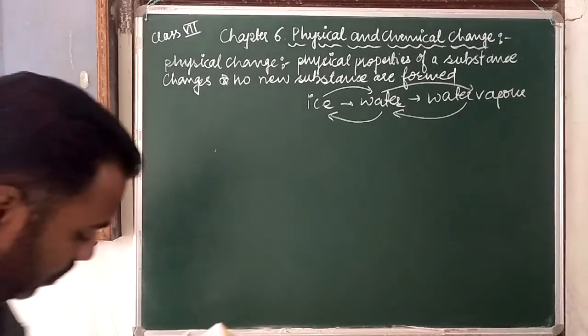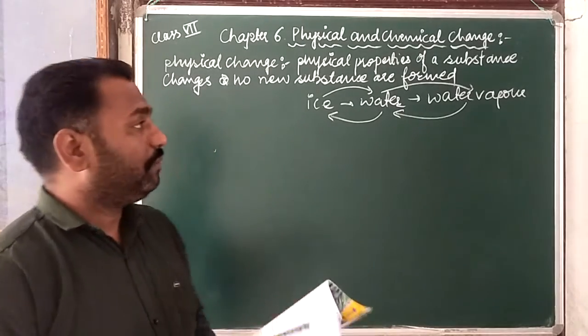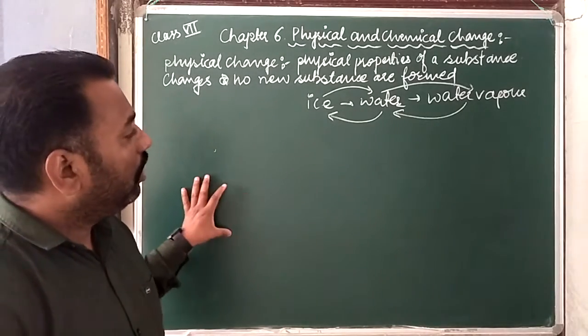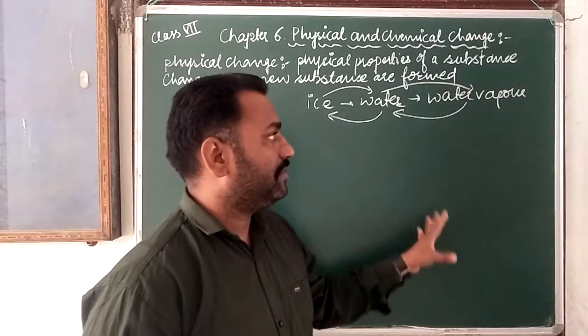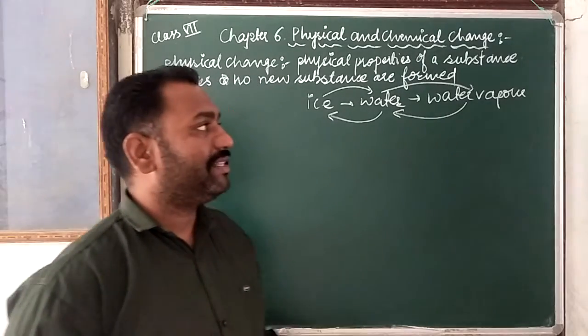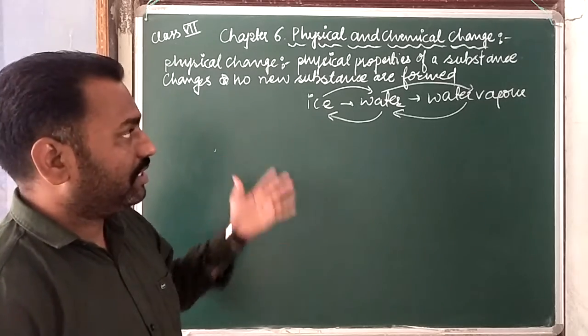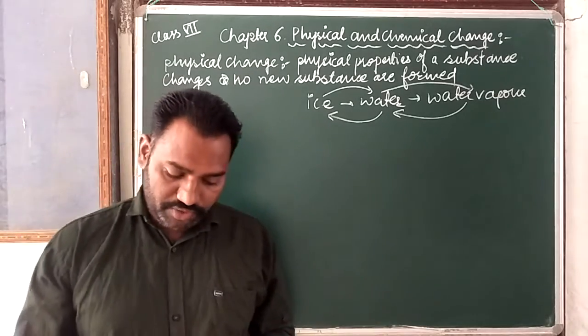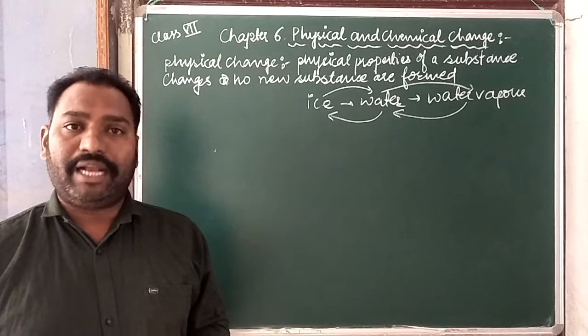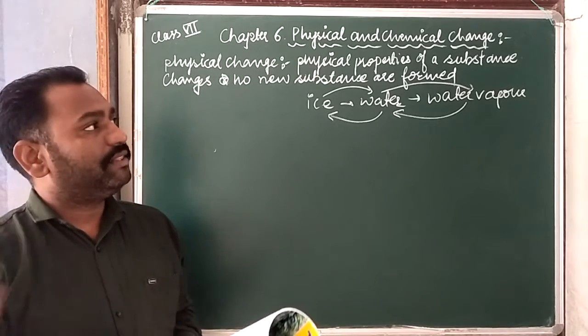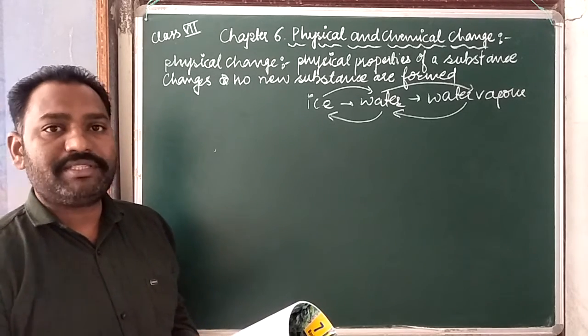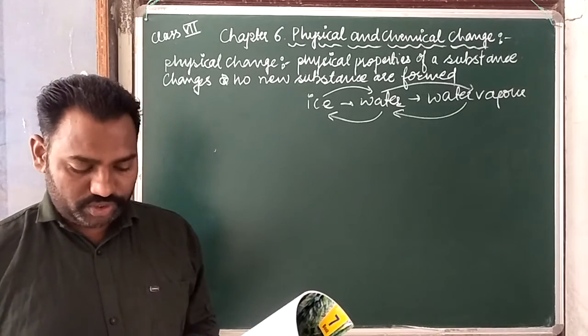If there is no chance of a new substance, it means these three have the same properties, and that is why no new substance is formed. If we cut a piece of paper into smaller pieces, now also it is paper, earlier also paper, so there is no chemical change. It means this one is a physical change.